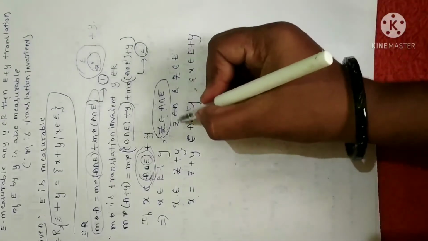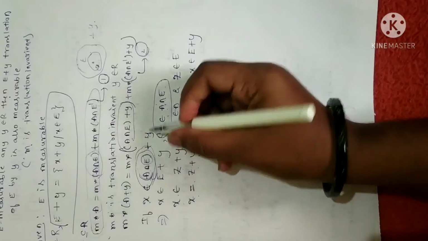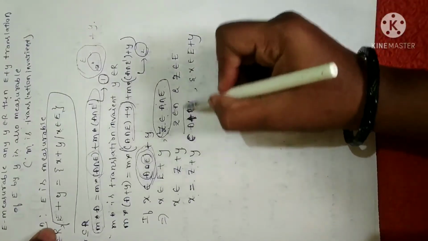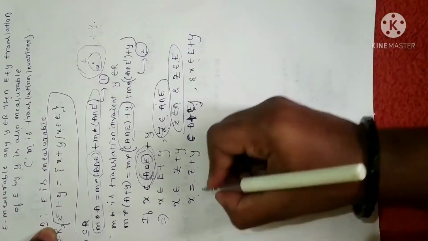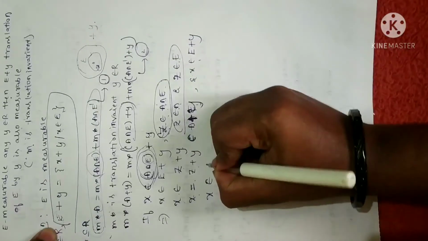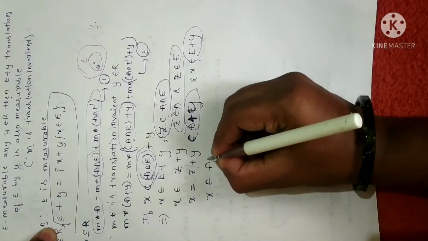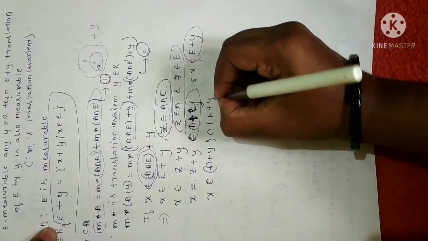Fine. Meaning, Z is in both A and E. So that is why I have taken X as Z plus Y, as it belongs to A plus Y and as it belongs to E plus Y. As Z belongs to both the sets A and E, I can write like this. Clear? Meaning, I can write X is in the set both A plus Y and E plus Y. Both, in the sense, I can take the intersection of A plus Y and E plus Y.